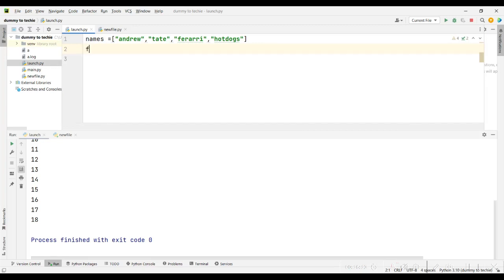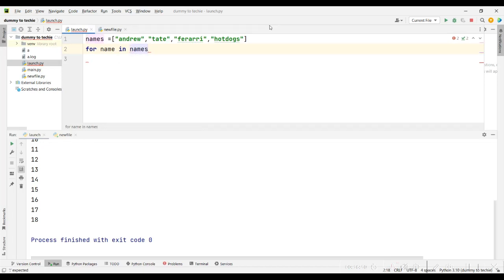Now, to do a for loop, you know how it starts with for, and we need a variable that we are going to use to do the iteration. Just like in the last example where we were counting, we needed a variable to store the count as we went up. The same thing applies for a for loop. We need a variable to store the amount of times we've gone through the loop. You can call it anything, so let me just call that variable name. So: for name in names.